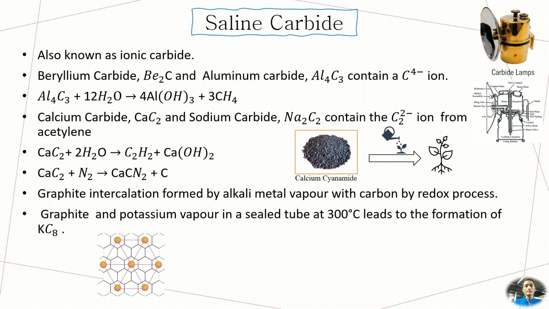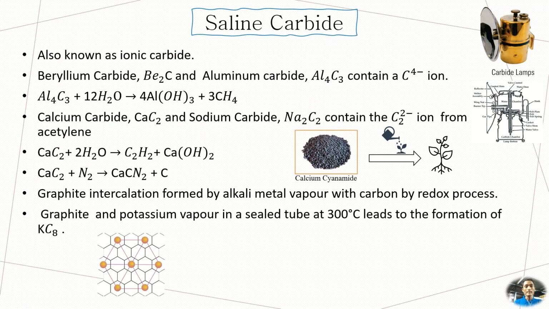Calcium carbide, CaC2, and sodium carbide contain the dicarbon ion that is derived from acetylene. In the reaction in the slide, we can see when calcium carbide reacts with water, it will produce acetylene and calcium hydroxide. And when calcium carbide reacts with nitrogen gas, it will produce calcium cyanamide, which is used for fertilizer.